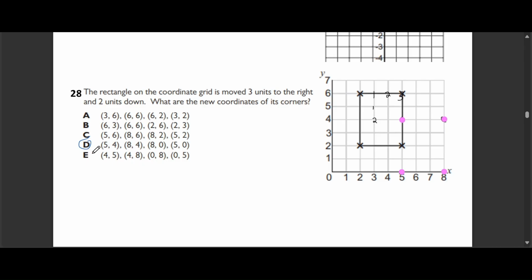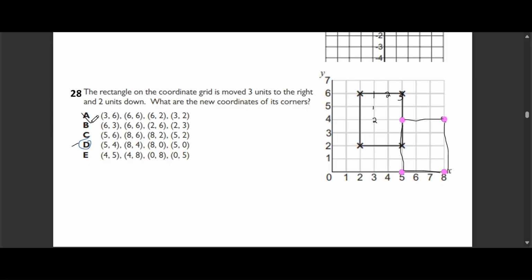The correct answer is option D, 5, 4, 8, 4, 8, 0, 5, 0. Explanation. Each corner of the rectangle moves 3 units to the right and 2 units down. For example, if a corner was at 2, 6, it would move to 5, 4. We do this for all the corners.